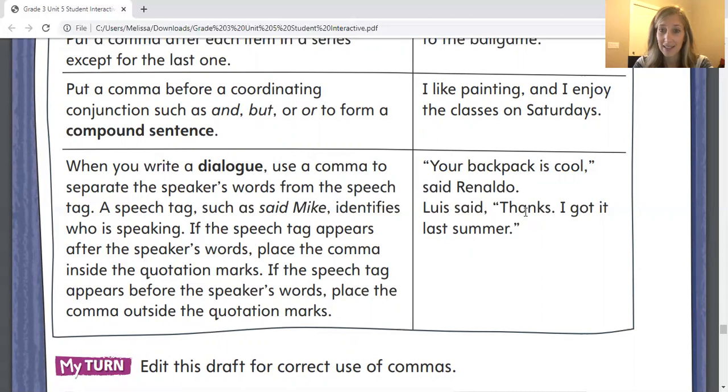Luis said, "Thanks, I got it last summer." Now notice how the comma is not in the quotation marks. That's because the speech tag, which is Luis said, comes first. So we would say Luis said, comma, "Thanks, I got it last summer."